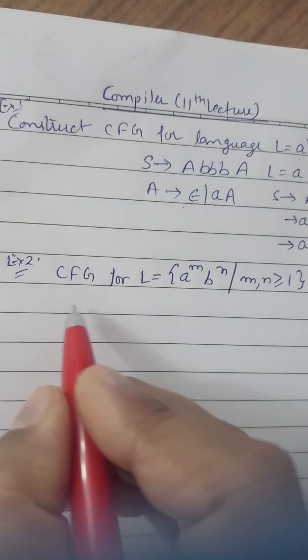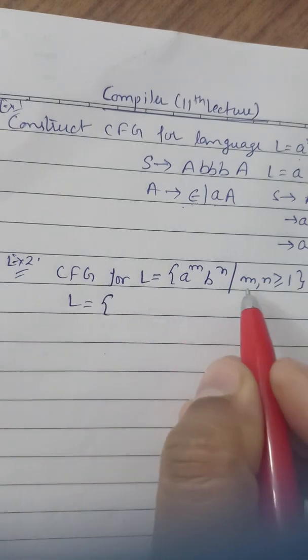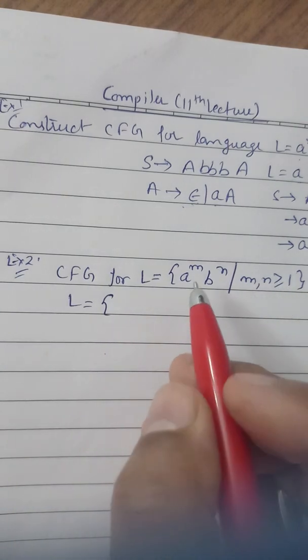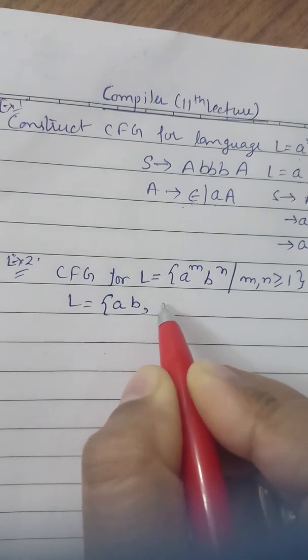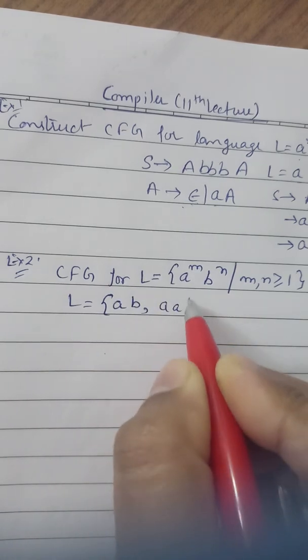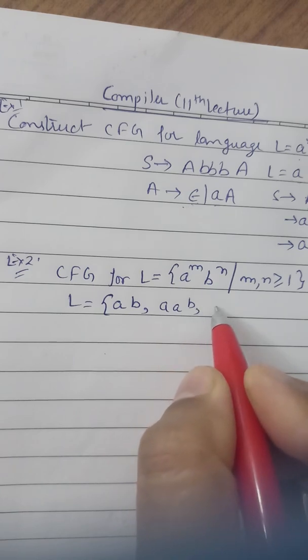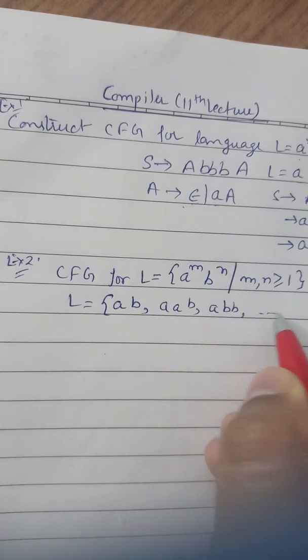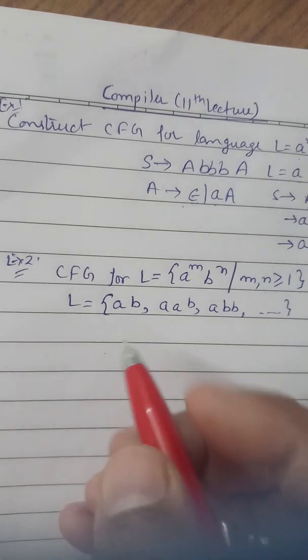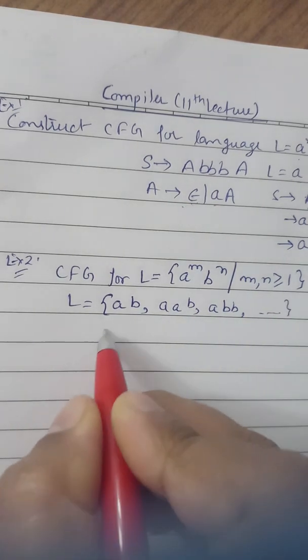So what can be the language? Because both can be greater than or equal to 1 and both are different, either they can be equal, or m can be greater than n, or n can be greater than m, like this we can have. So what will be the CFG for this?